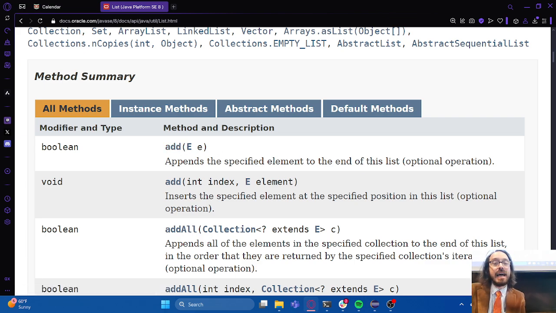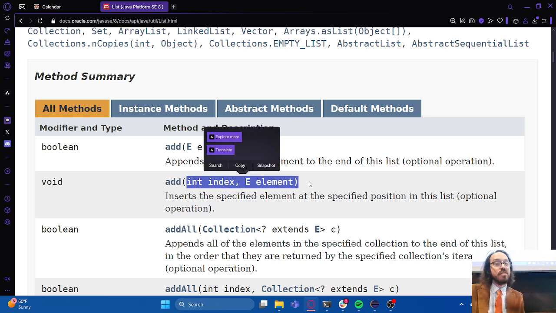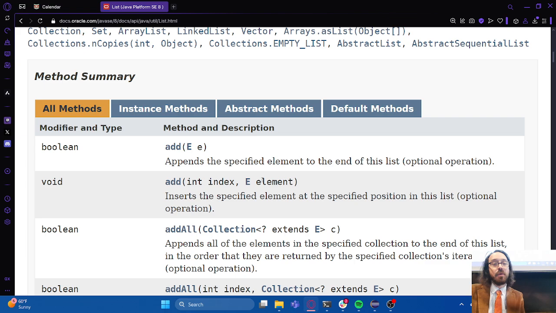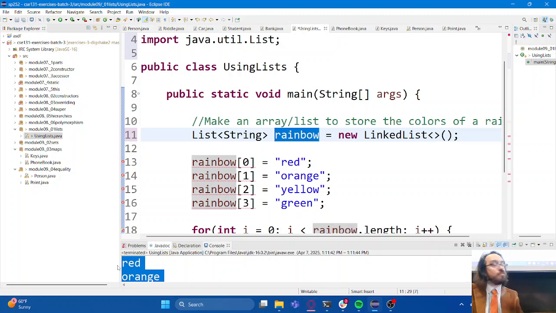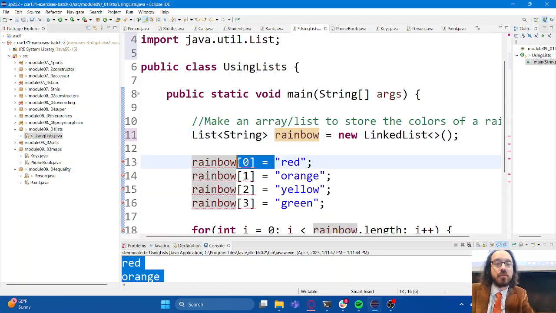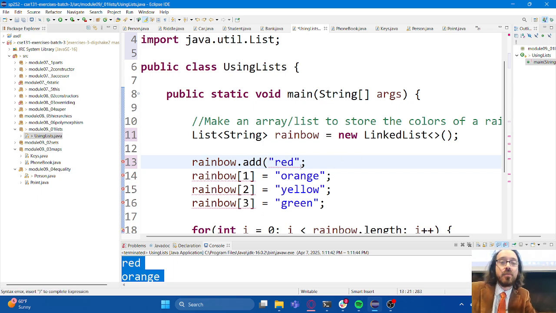It automatically is going to add it to the end of the list, so we need to be a little bit careful about that. If we want it to go in a specific spot, though, you can see that there's another version of the add method that says, hey, I want to put this into this specific spot. So we do have the ability to do it both ways, but if we're just focusing on this simple example, these statements become rainbow.add. Oops. That is not what I meant to do. I hit the wrong button. Sorry about that. Rainbow.add with the value that we wish to add inside of parentheses.